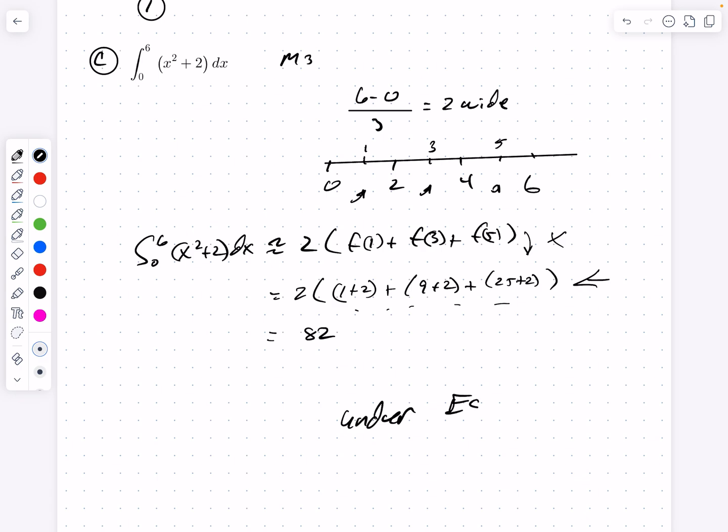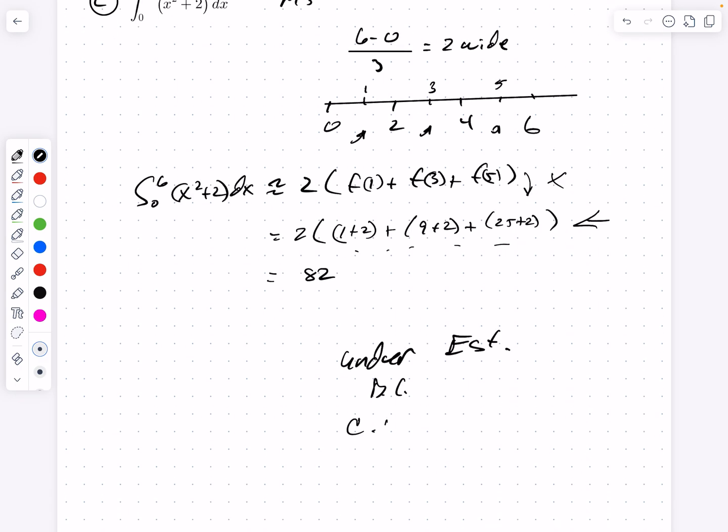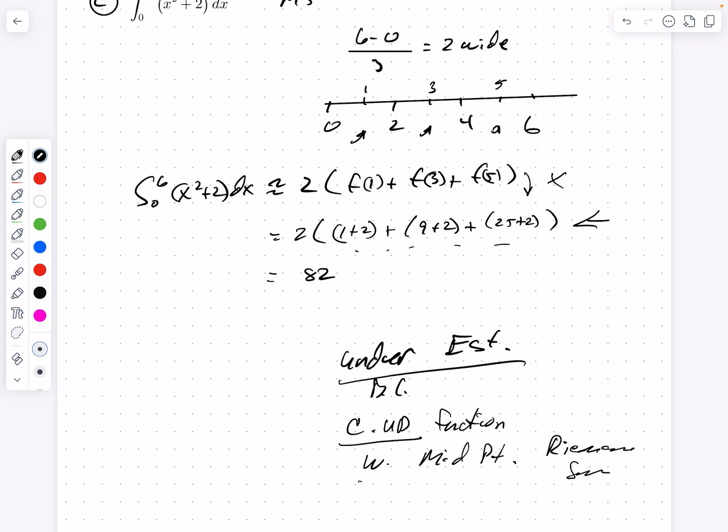Underestimate because it's a concave up function with midpoint Riemann sum. Okay. Again, you have to say all of these things. You have to say it's an underestimate, and you have to mention it's concave up, and you have to mention it because it's with a midpoint Riemann sum. There we go.